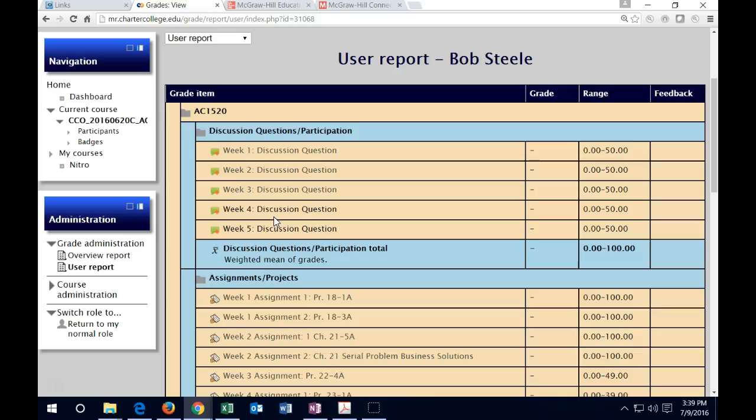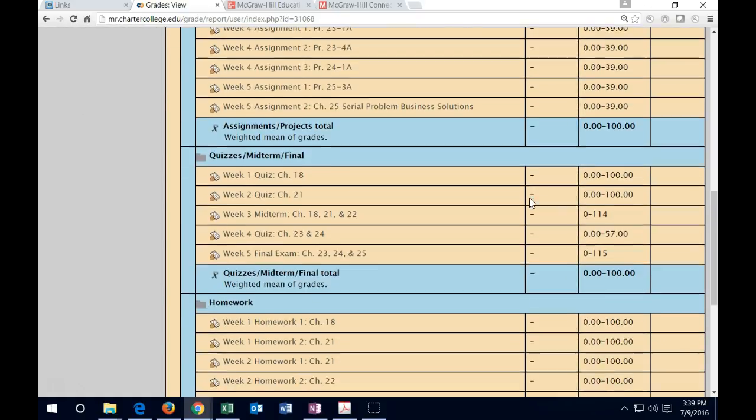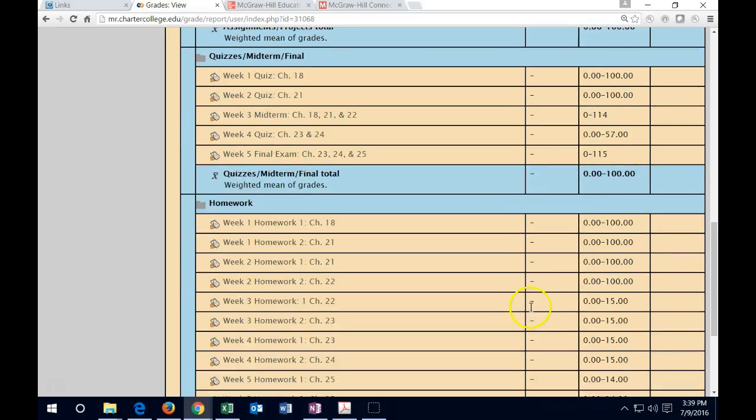You'll want to go in here and check to make sure that, for example, the week 3 discussion forum changes from a dash to 100%, because everybody's shooting for 100%. Same with the assignment, same for the quizzes and the homework. If anything changes from a dash to a 0, that means that it has been graded but no credit has been given. If you haven't done the work, then take a look at those zeros and see if you can go back and pick that up for late work.